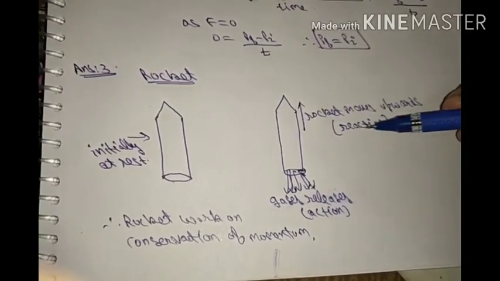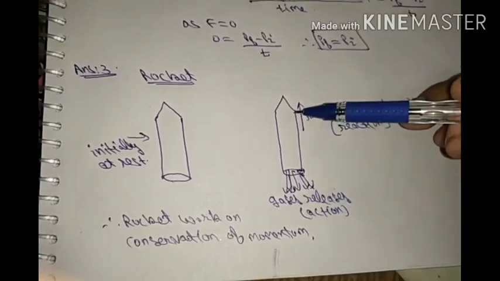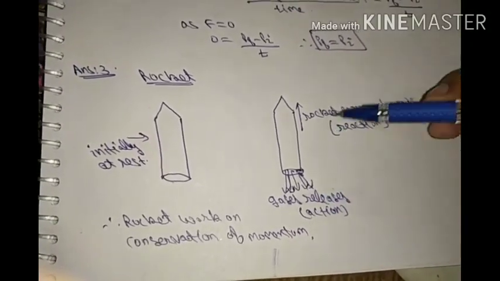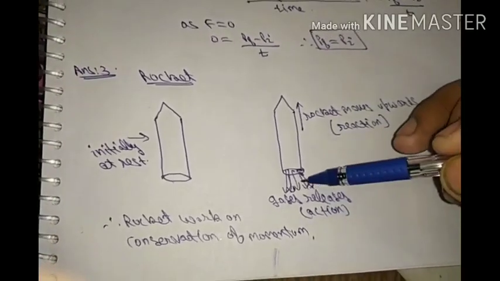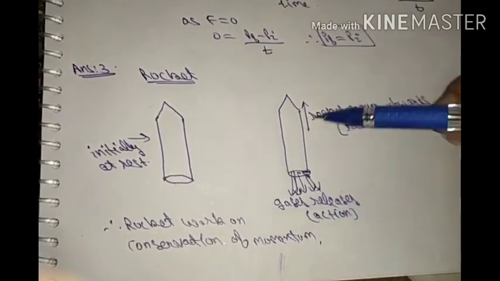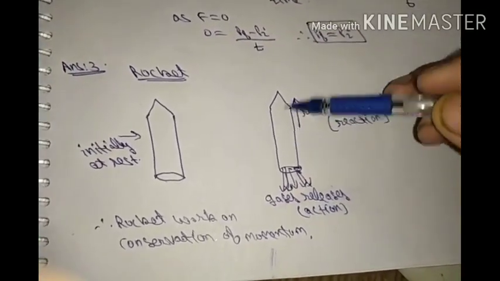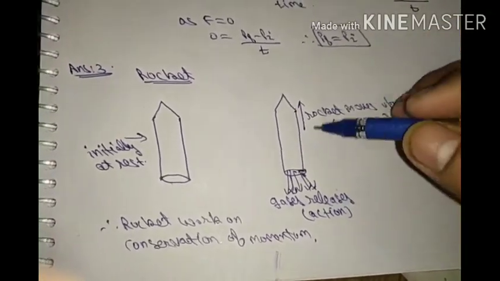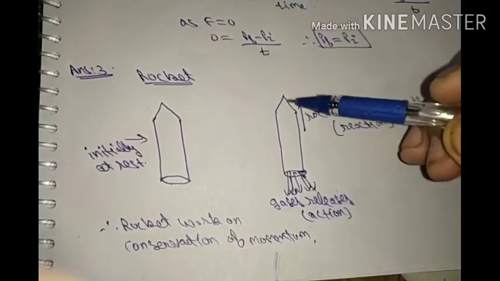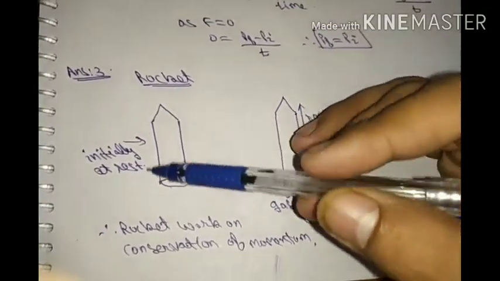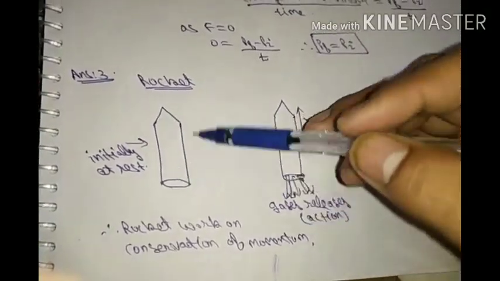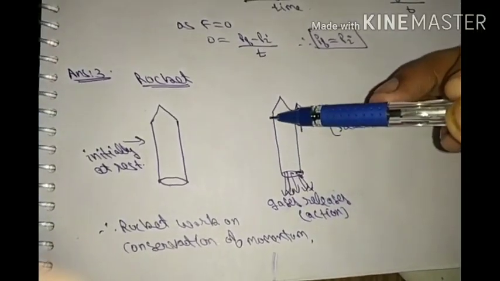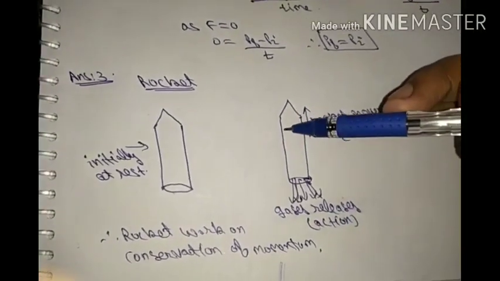For that reaction, the rocket moves upwards. Because the system is initially at rest, initial momentum is 0. So according to the law of conservation of momentum, final momentum should be 0.